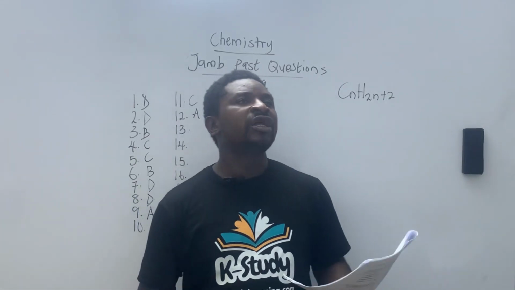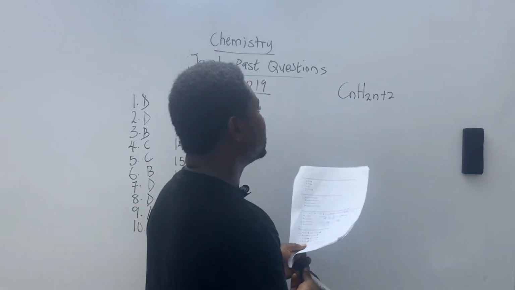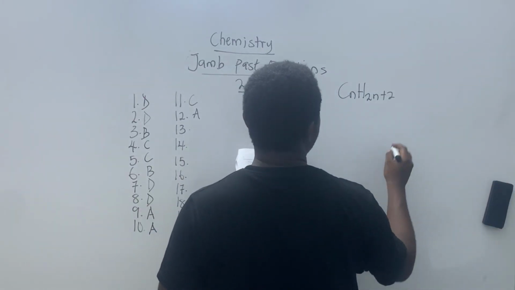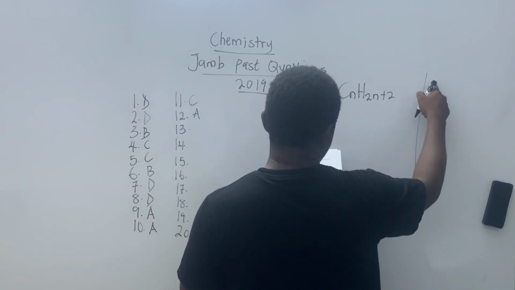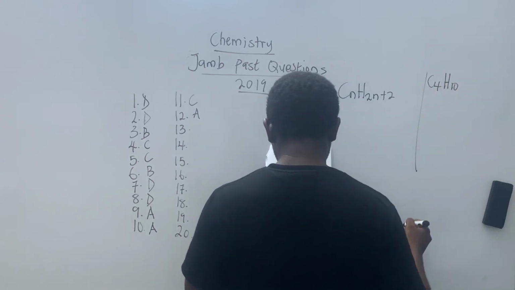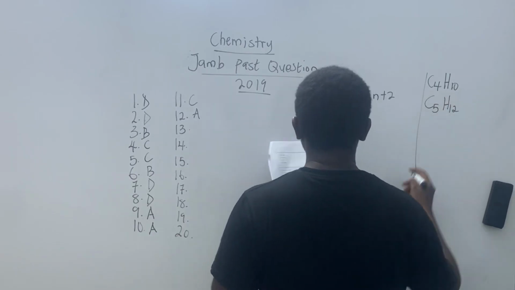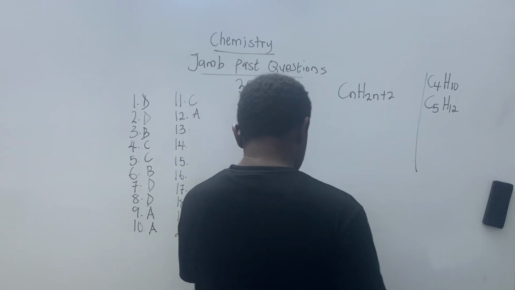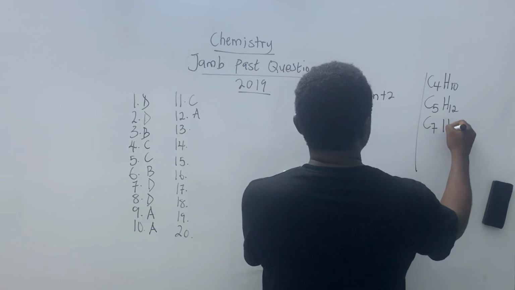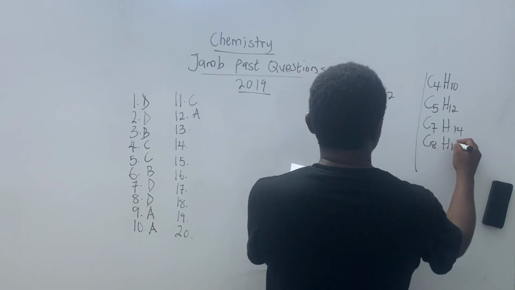Now, how do you know which to work with? I'm going to bring out all the options, and we're going to work with all of them. First one, A, I have C4H10. Second one, option B, I have C5H12. Option C, it's on the other side of my page, so please hold on. I have C7H14, and the last one I have C8H18.